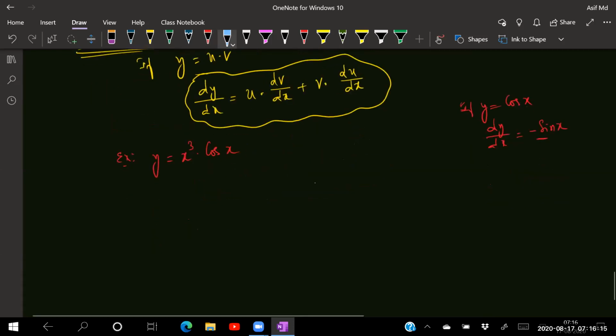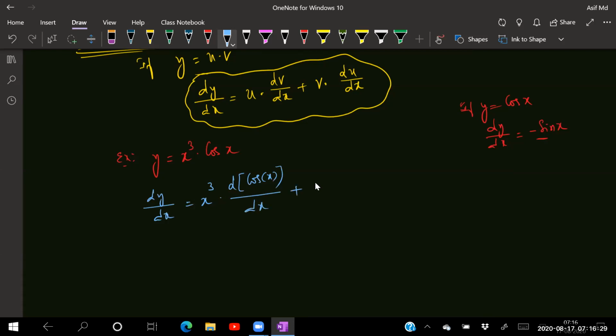Now, if y is equal to x cube into cos x, then dy by dx is how much? By the product rule, keep the first term x cube as it is and differentiate the second term, that is d(cos x) by dx, plus keep the second term cos x as it is and differentiate the first term, that is d(x cube) by dx.